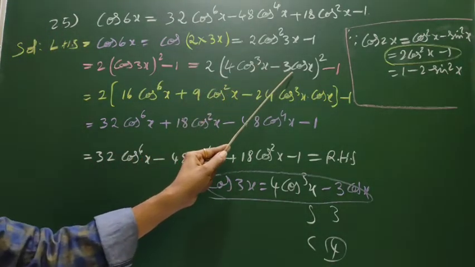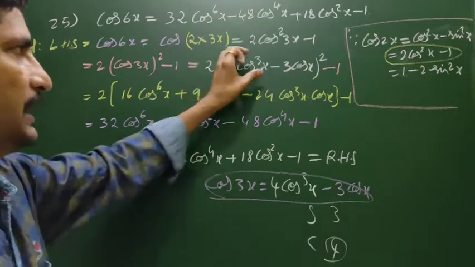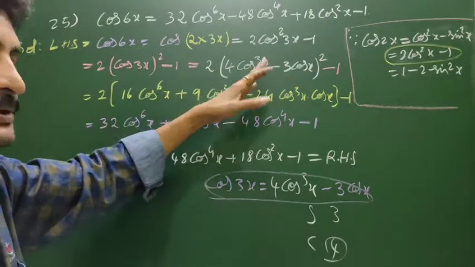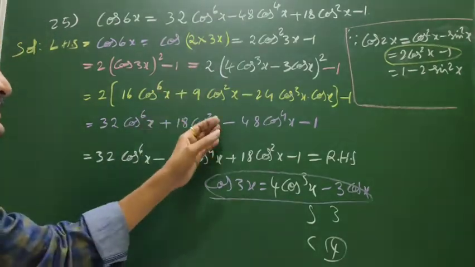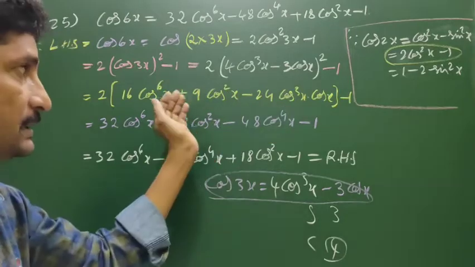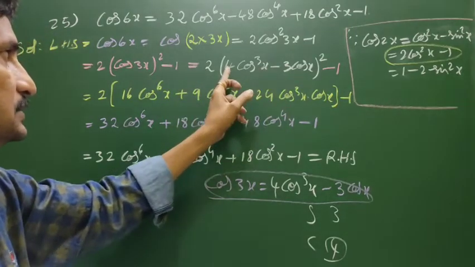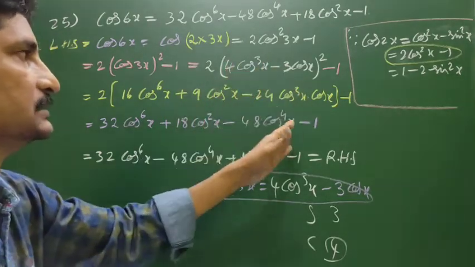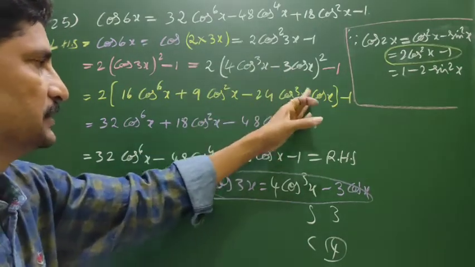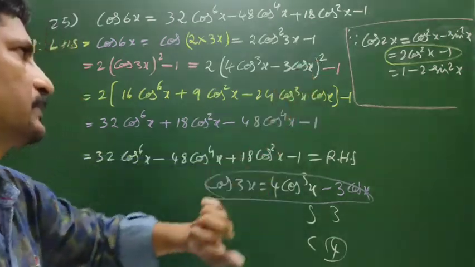4 cos cube x minus 3 cos x whole square. A minus b whole square: a square is 16, cos cube whole square is power 6. Now b square, 3 square, 9 cos square x. Minus 2ab, 2 into 4 into 3 is minus 24, cos cube into cos is cos power 4.